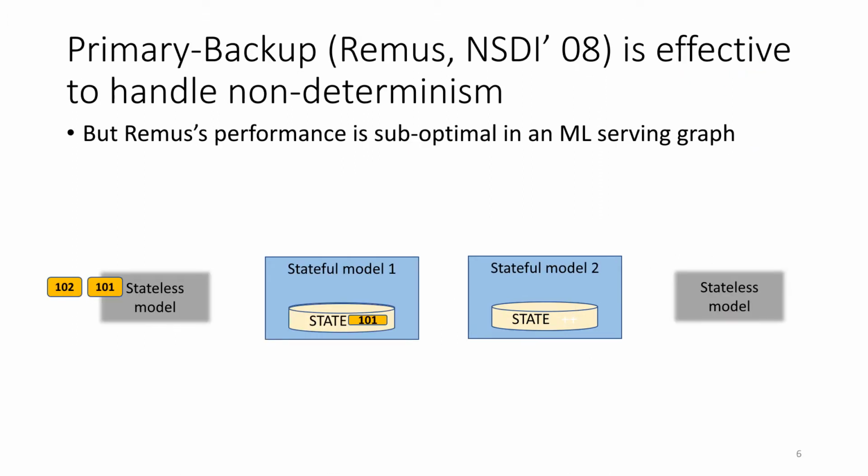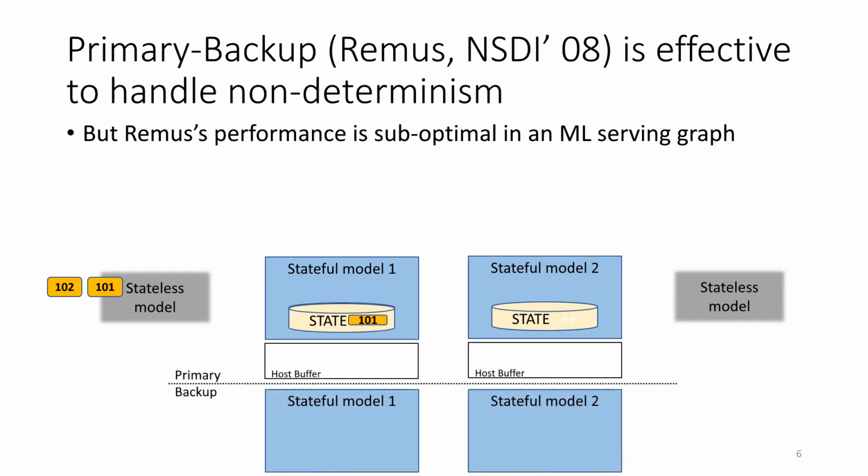Since the record replay approach fails, a primary backup approach like RAMUS is effective to handle non-determinism. We give an example to show how RAMUS works. For each stateful model, there is a backup hot standby. When request 101 arrives, model 1's state is changed. Then the state 101 is held by model 1's primary and we copy the state 101 to the host buffer. Before the state copy finishes, the primary should completely stop because any computation may change the state.